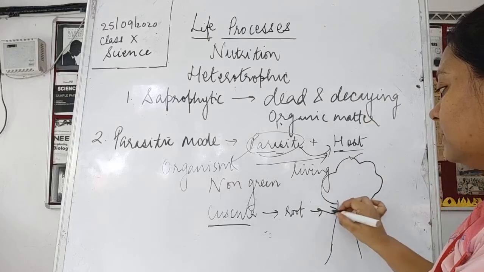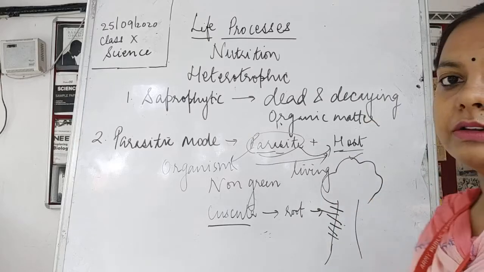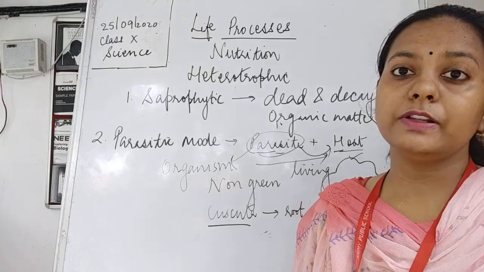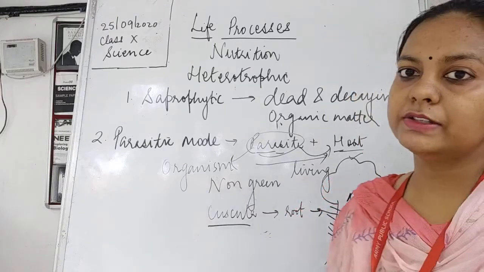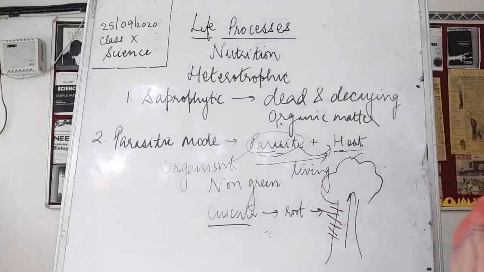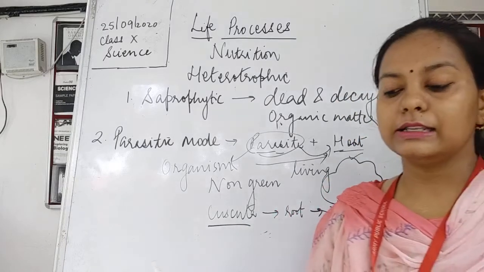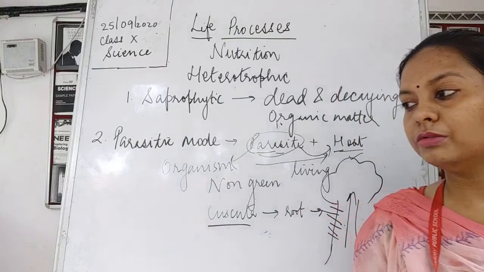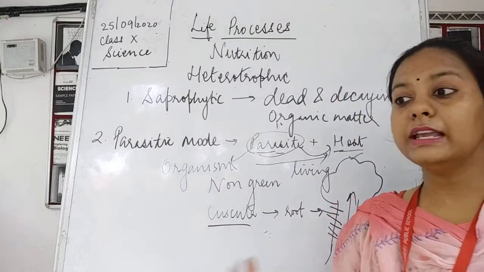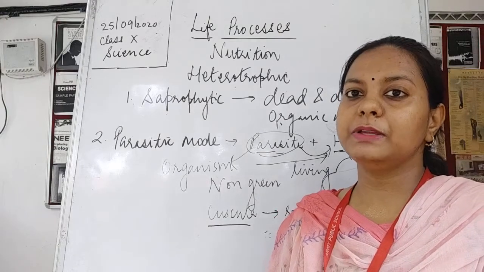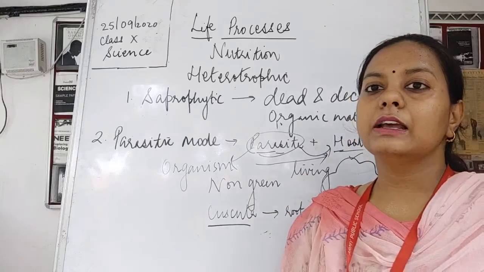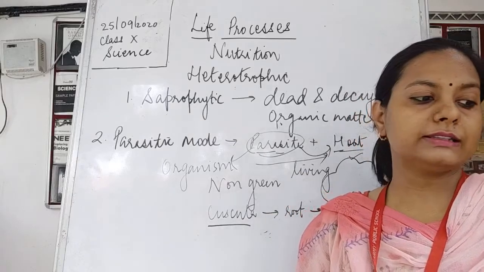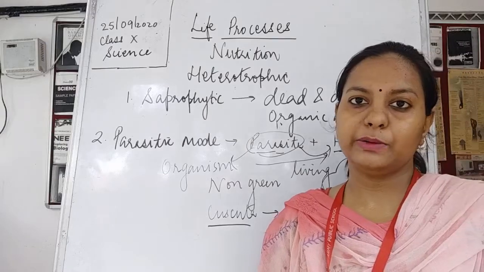They anchor their roots inside the big trees. The big tree can prepare its food on its own, but these Cuscuta just take up all the nutrients generated by this big tree. So this is known as a parasite, and this type of nutrition is said to be the parasitic mode of nutrition.